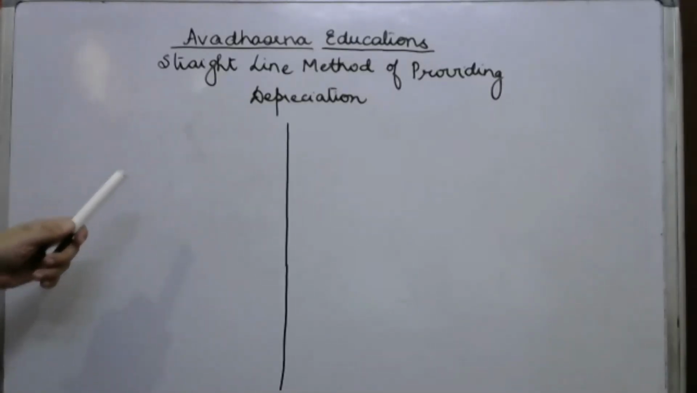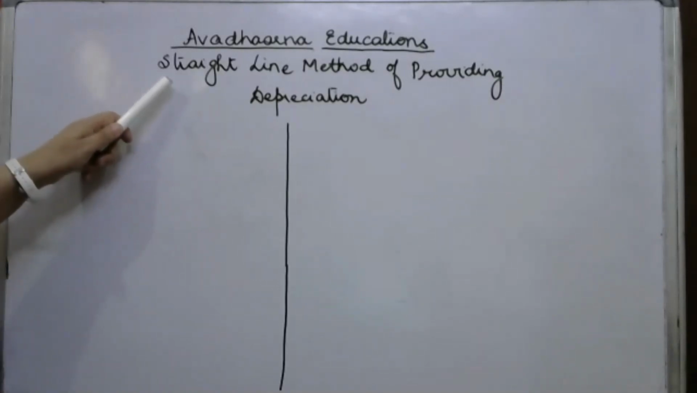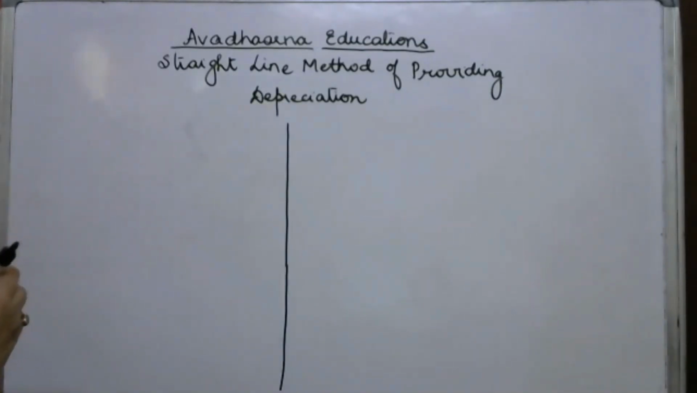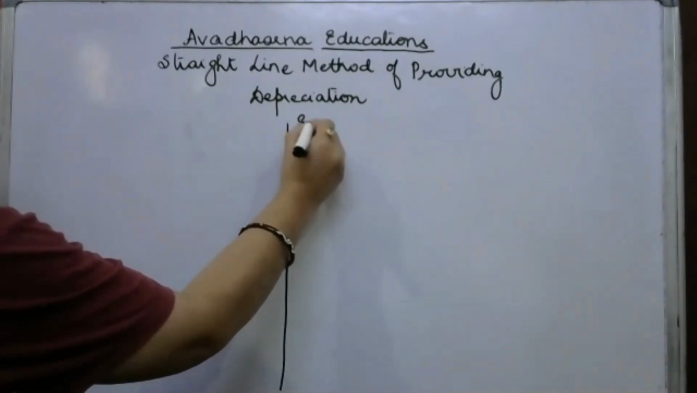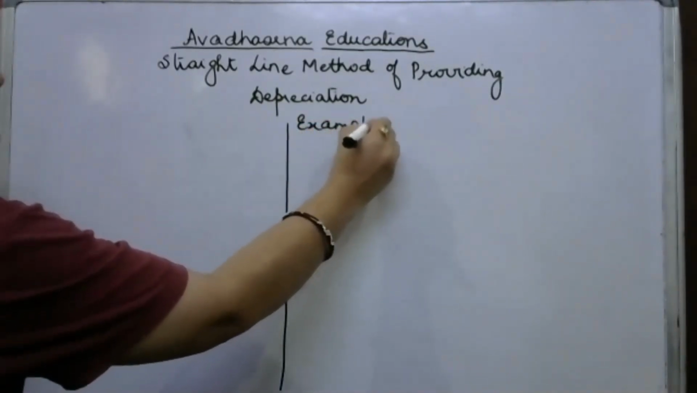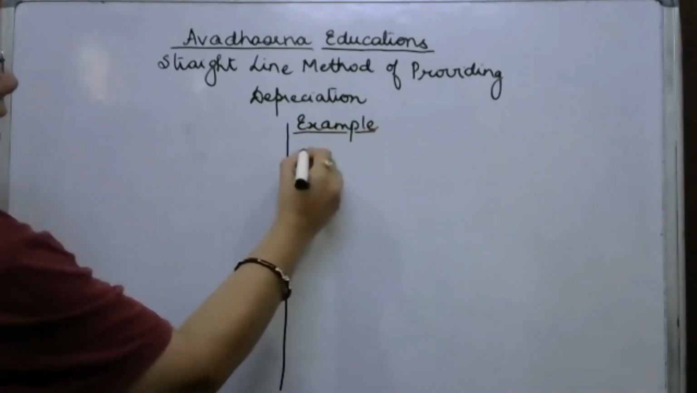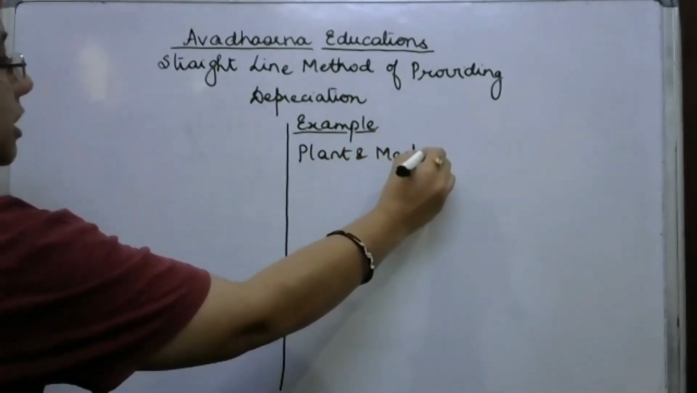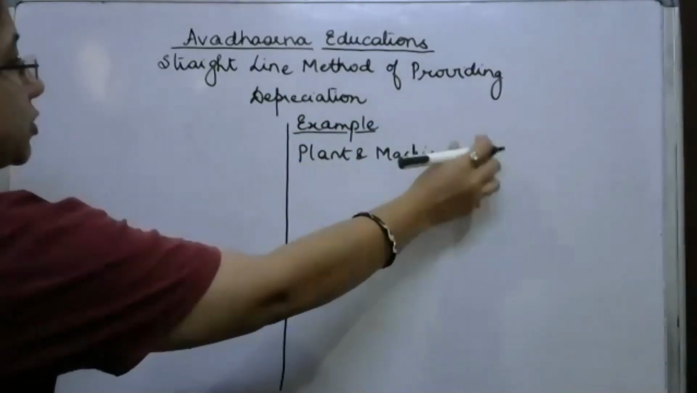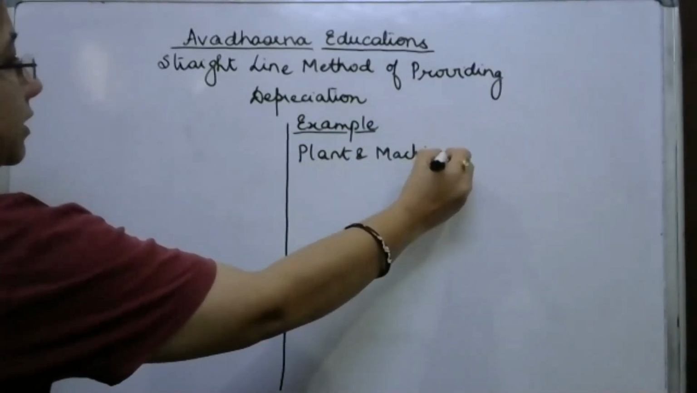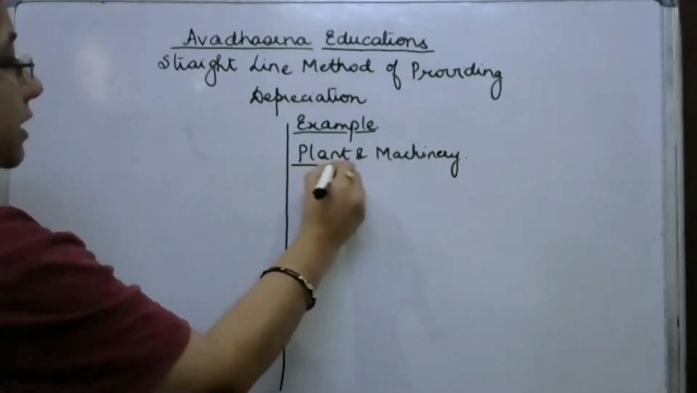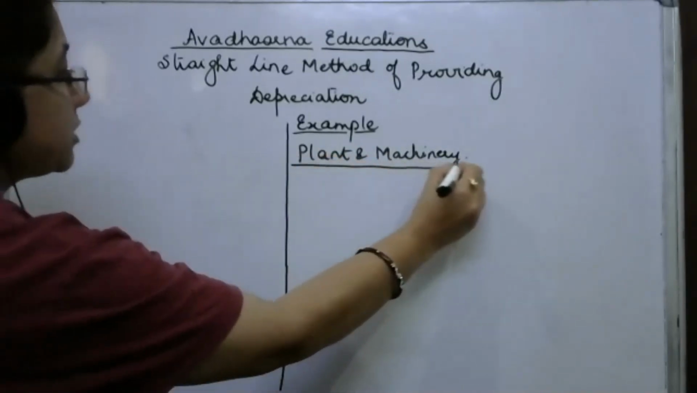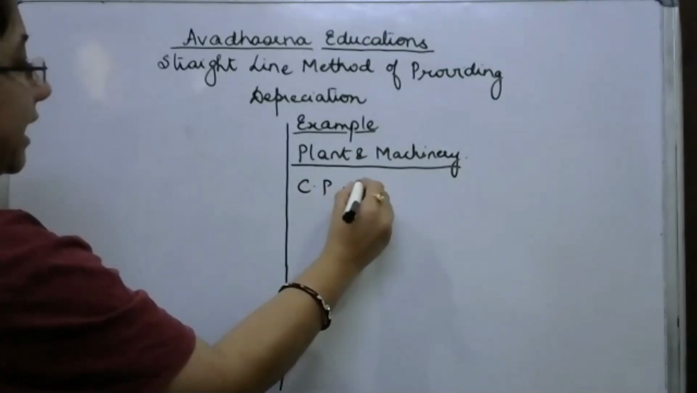Now let us learn how to calculate the amount of depreciation under the straight line method of providing it. With the help of an example, let's say that we have purchased an asset, any asset, let's say plant and machinery. The cost of the plant and machinery which is purchased is rupees 10,000. The 10,000 is the cost price of the asset.